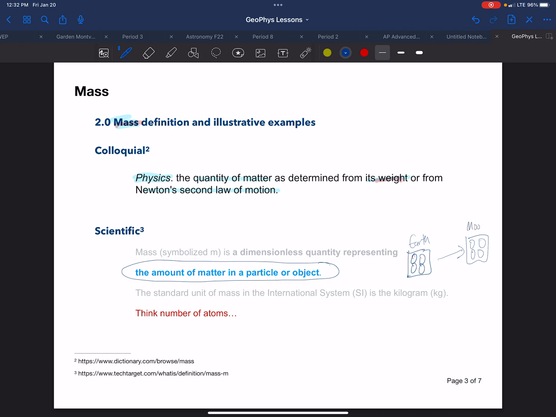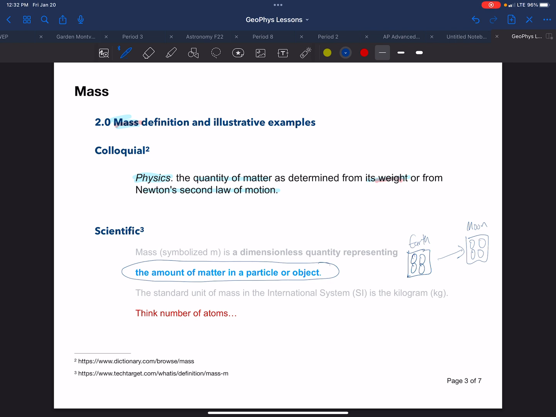We pack that up in our special kit, and we travel to the moon, and that same object has the same amount of matter in it. It may weigh less. There may be other things you might say about it that have changed, but what is true about it is that its mass has stayed the same. Mass is the amount of matter. The object itself didn't change.